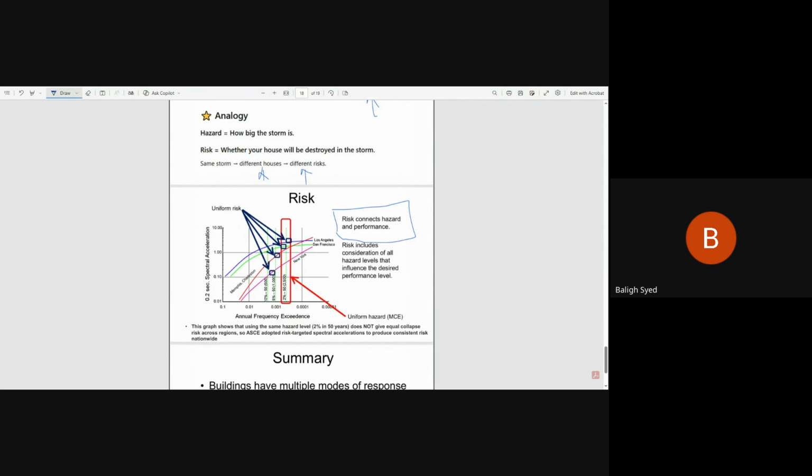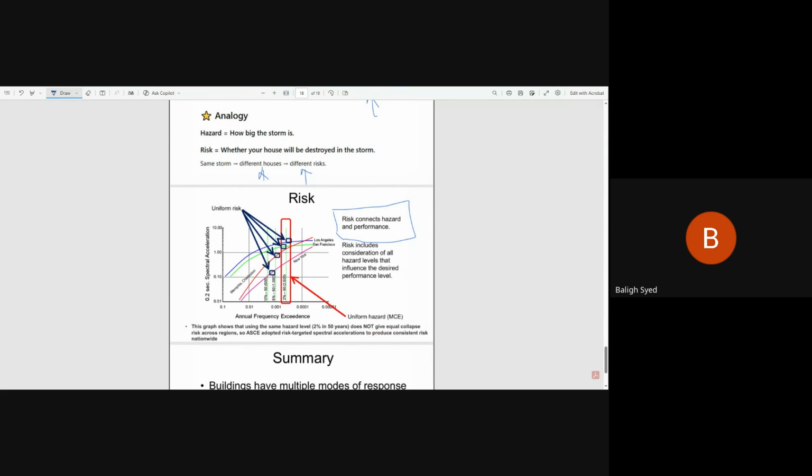Why did the code committee move from UBC to IBC? Because now we are targeting the risk, because we want to consider the performance of the structure also. We are not only dependent on the intensity of the earthquake. Yes, the intensity is extremely important, of course. That's the peak ground acceleration I have to consider in my design.